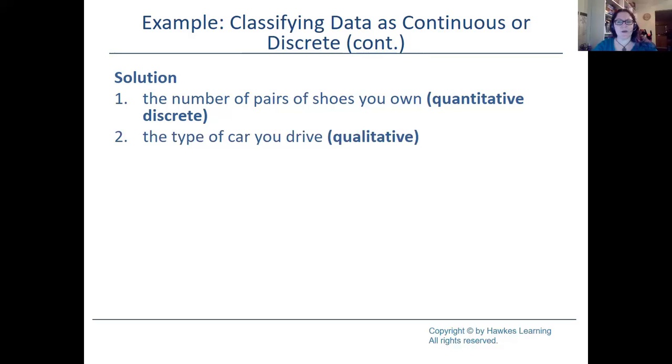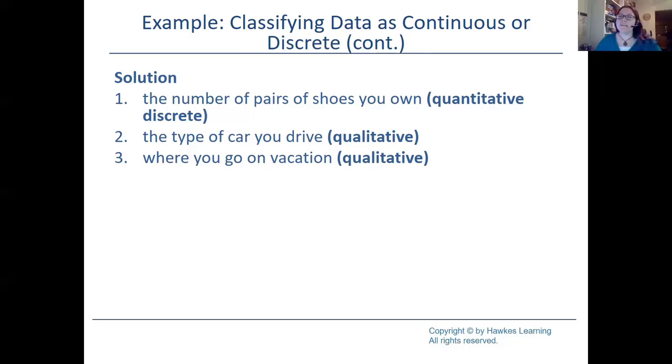Okay, the next one was where you go on vacation. Well, how would you answer that question? Where you go on vacation? Well, Hawaii, Japan, Korea, California, England, Italy. You're using words. And again, anytime you use words, we are dealing with qualitative.